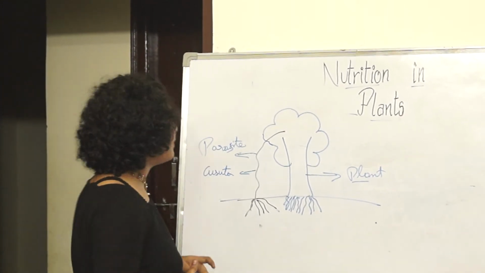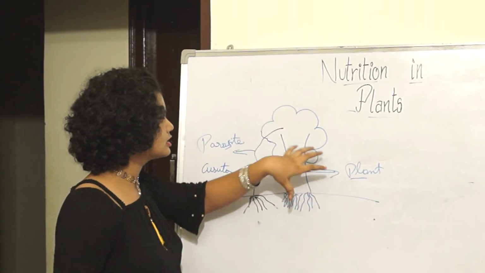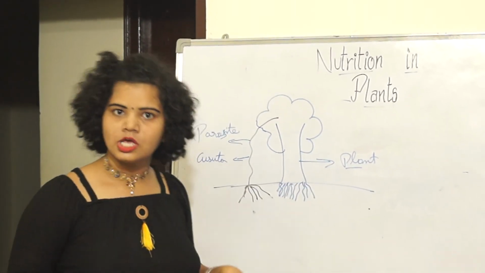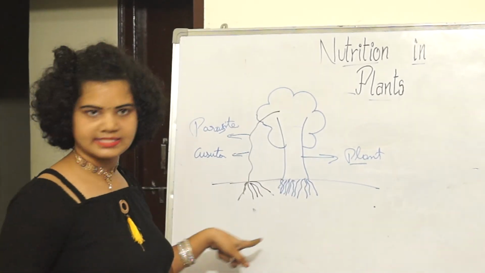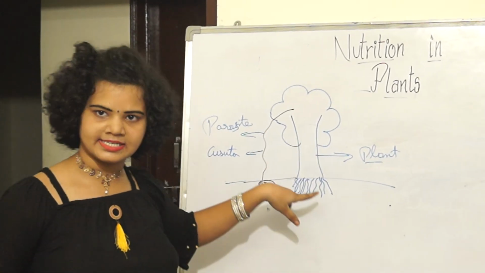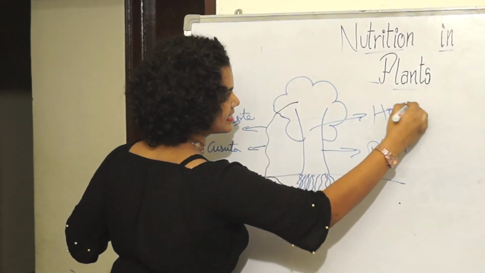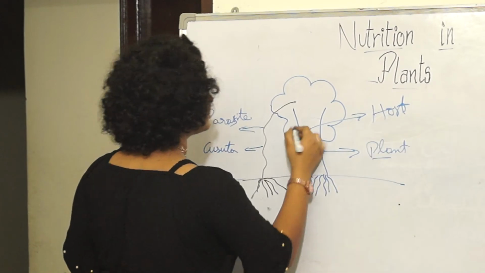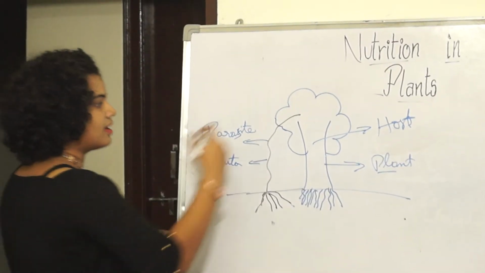And the plant on which this Cascada plant climbs gives ready-made food to the parasite. Such types of plants are called host. So this is the host. In this case, you have the host plant which gives food to the Cascada, and the Cascada takes the food from the other.